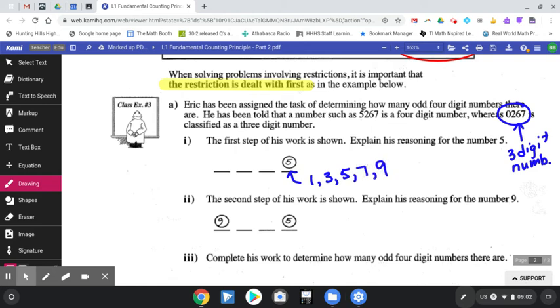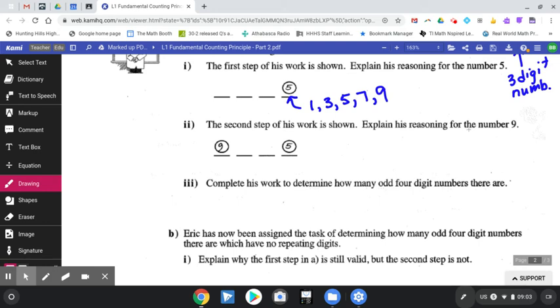Because in order to be an odd 4-digit number, the final digit has to be an odd number. So there are 5 possible numbers that could go there. Now notice it didn't come out in the question and say there's a restriction on the last digit, it must be odd. It was up to us to understand that that was the restriction.